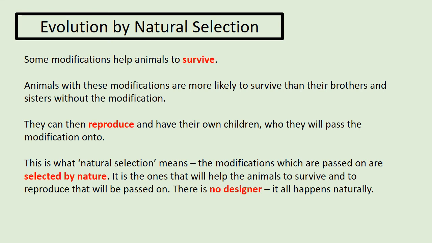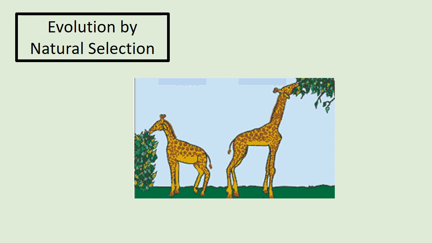Let's look at some pictures that might help us. Imagine giraffes living in a situation like this, where there's trees, lower trees and higher trees. Some trees are low down, some are higher and higher up. In that situation, giraffes wouldn't evolve long necks, because both the giraffes with the short necks and the long necks can eat their food. The giraffes with the long necks can eat the high up food, and the giraffes with the short necks can eat the low down food. So in that situation, you wouldn't get just giraffes with long necks, because both of these animals would survive by eating food, and then they would be able to reproduce and pass on their necks to their offspring.